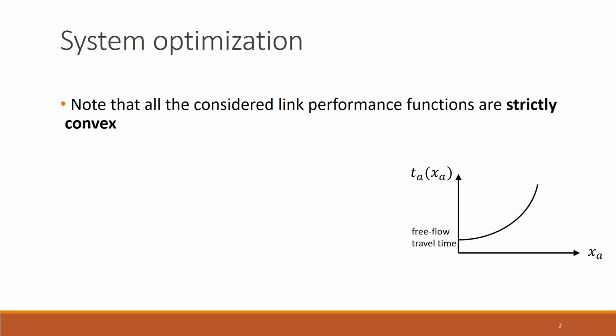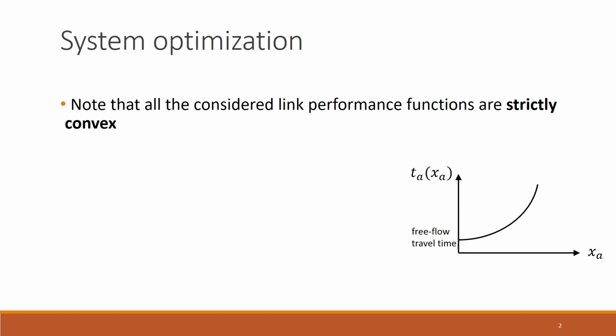So, in order to ensure that a stationary point is also the optimal solution, we have to come up with additional conditions. We have seen some of the sufficiency conditions before. So, we will try to argue whether the solution that is obtained from the first order conditions of system optimization is the global minimum or not.